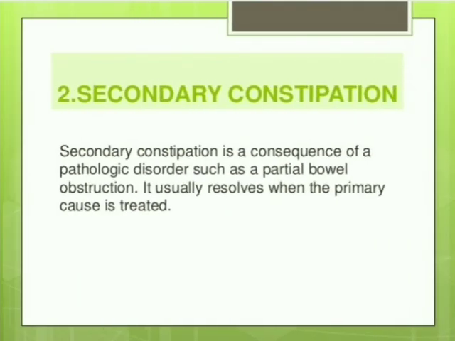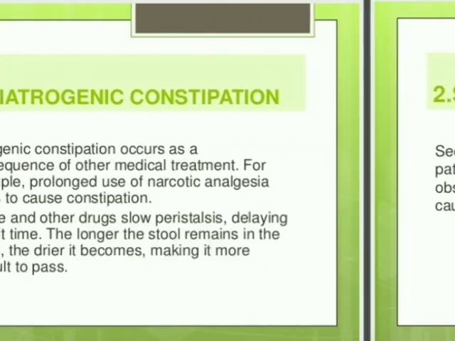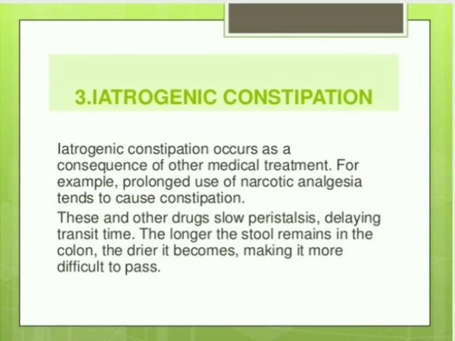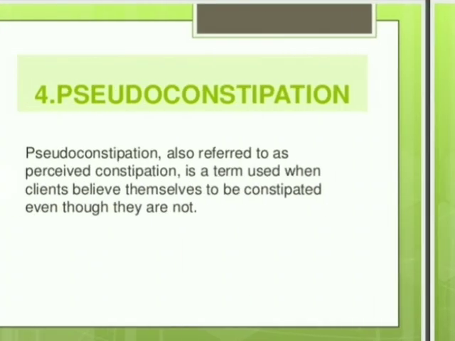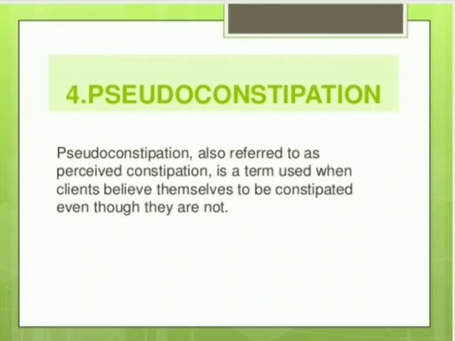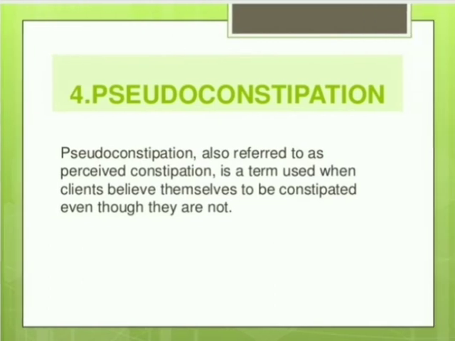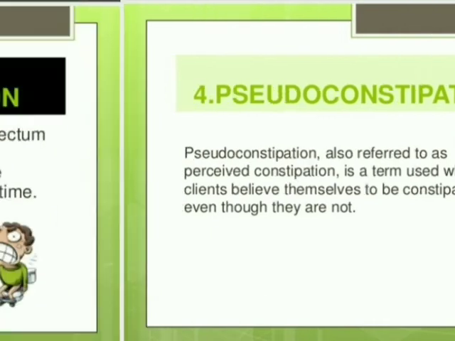Secondary constipation is due to a pathological disorder, where a person with a disease may suffer from constipation. Iatrogenic constipation occurs as a consequence of other medical treatment. For example, the person may use narcotics or analgesics, which cause slow peristaltic movement and result in constipation. And after that, pseudo constipation, that means perceived constipation; they feel like they are constipated.